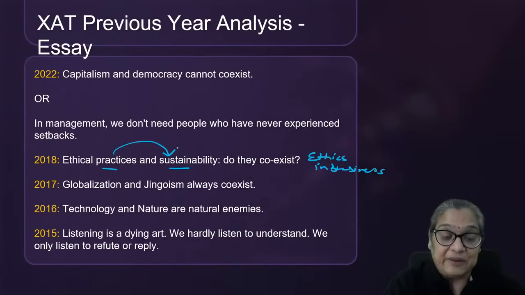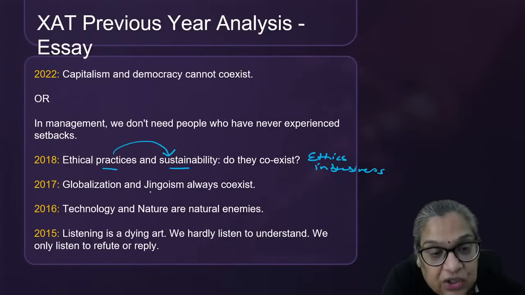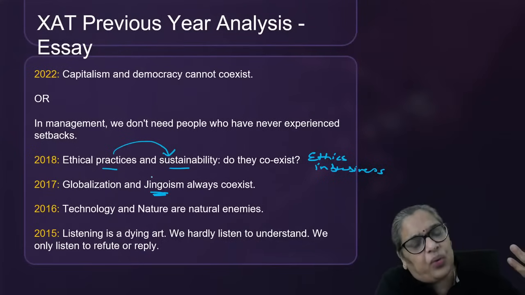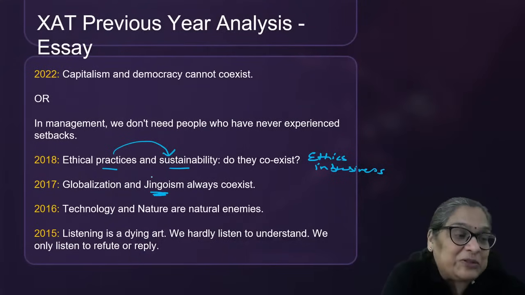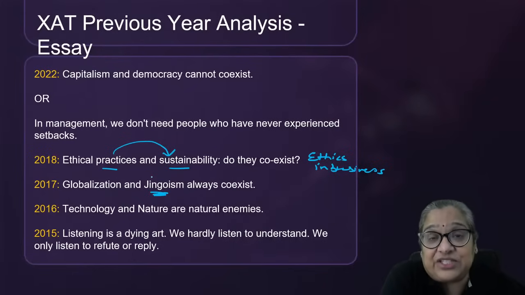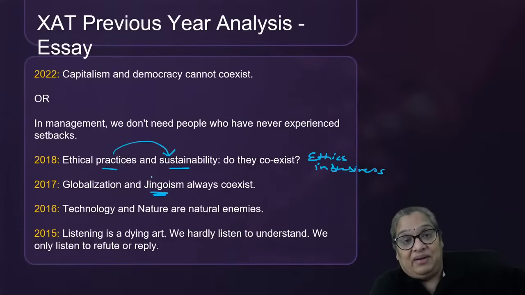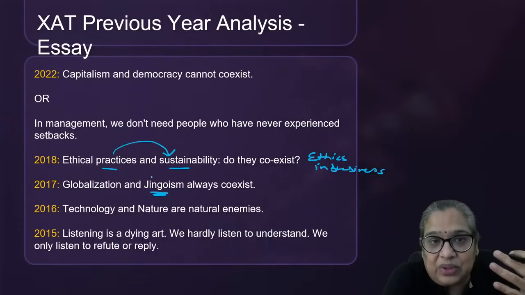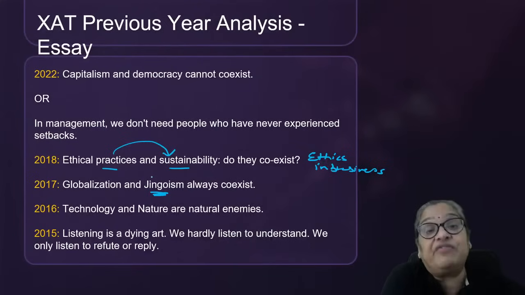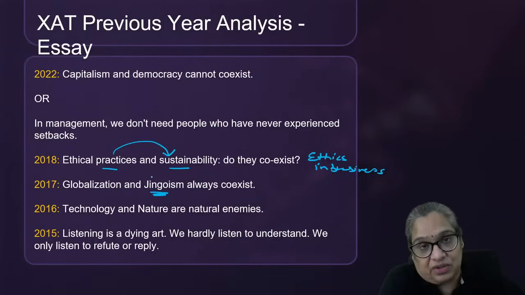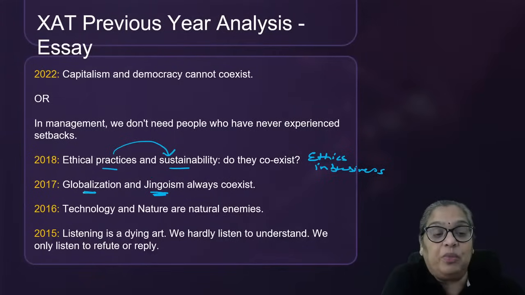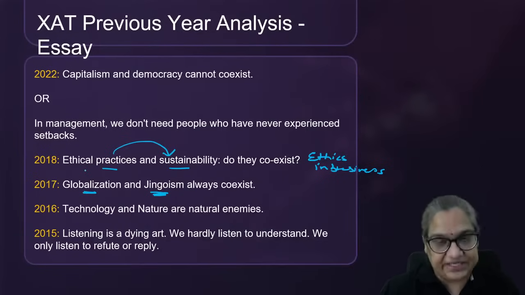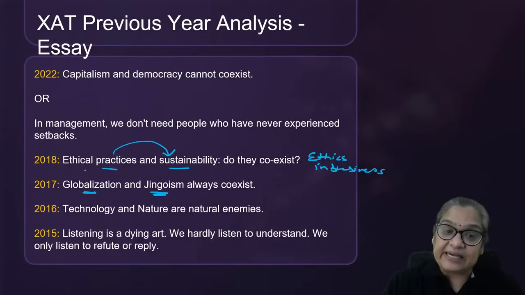A lot of these questions. In 2017, unfortunately, a lot of students did not know the meaning of jingoism and wrote whatever came to their head. So the key in that is to understand what jingoism is. Excessive nationalism, obsessive nationalism, where you say my country is the best and the rest are all bad. It's not objective, it's a zealousness, a fanaticism about your country, which refuses to look objectively at your country or someone else. That is jingoism. And can it coexist with globalization, which says it's a borderless world? So if you understand it, you will write.